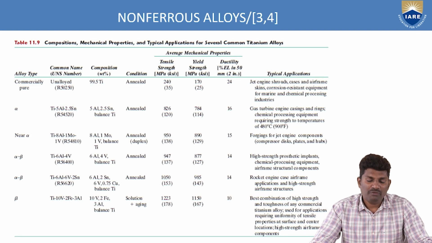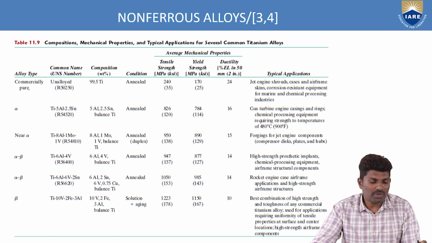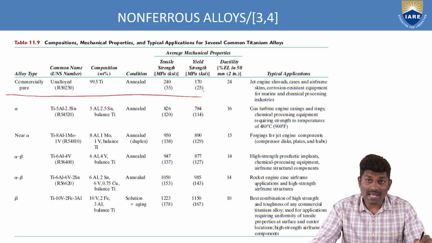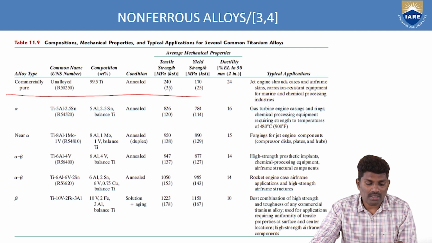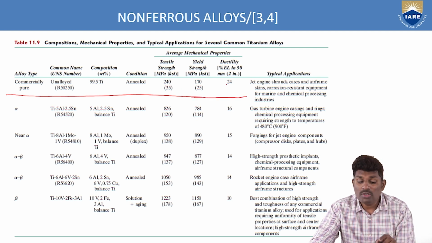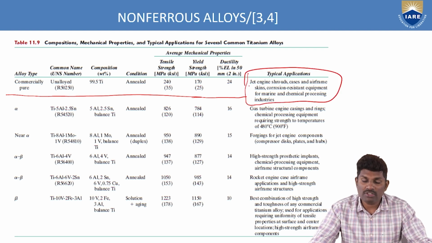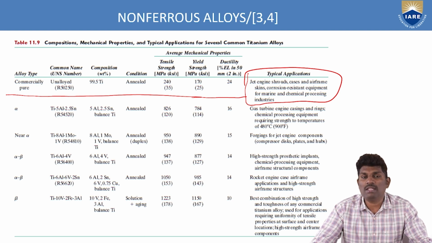So in the same way, for the titanium, what are the different alloying elements here? Commercially pure titanium, which is unalloyed, has a tensile strength of 240 megapascals, 170 yield strength, and ductility of 24. So where can you use these types of commercially pure titanium? In jet engine shrouds, cases, airframe skin, corrosion resistance equipment for marine or chemical processing industries. So these are some of the categories where the pure titanium can be used.